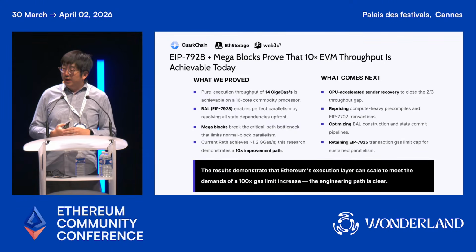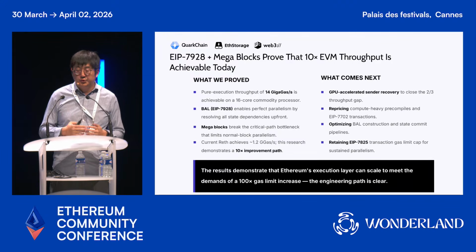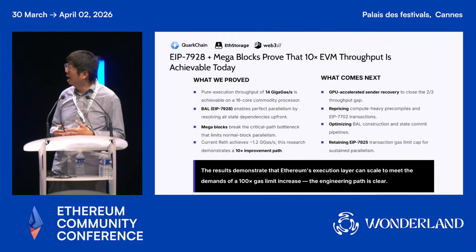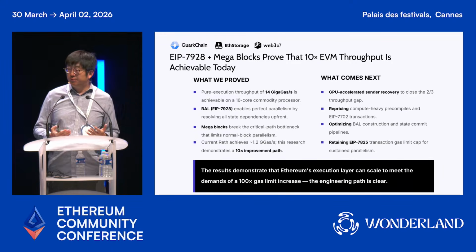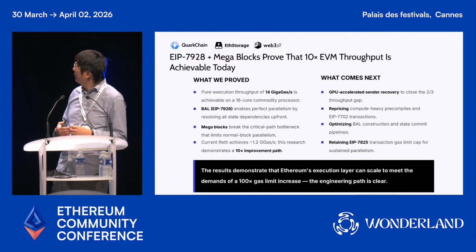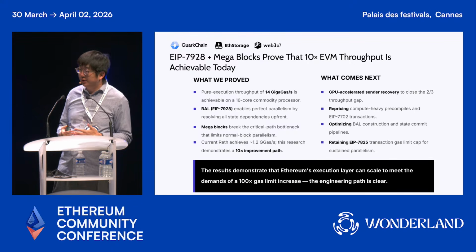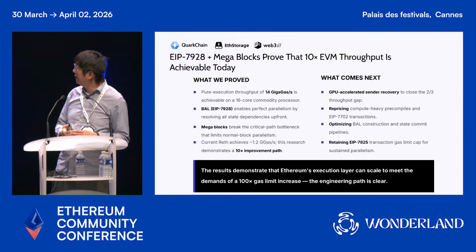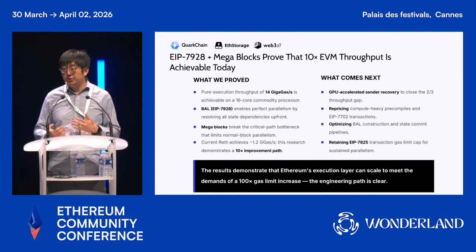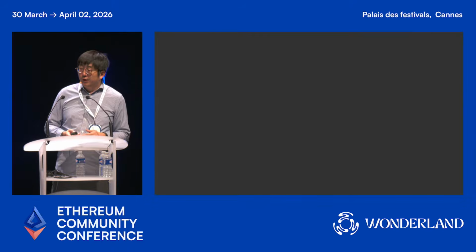Also, we found there are some limitations during this study, like how we are able to improve the sender recovery, maybe using GPU or by repricing, or how we are able to reduce the BAL size by using different types of BAL strategy. And also how we are able to impose the per transaction gas limit by EIP 7825 so that we are able to easily optimize for our performance target.